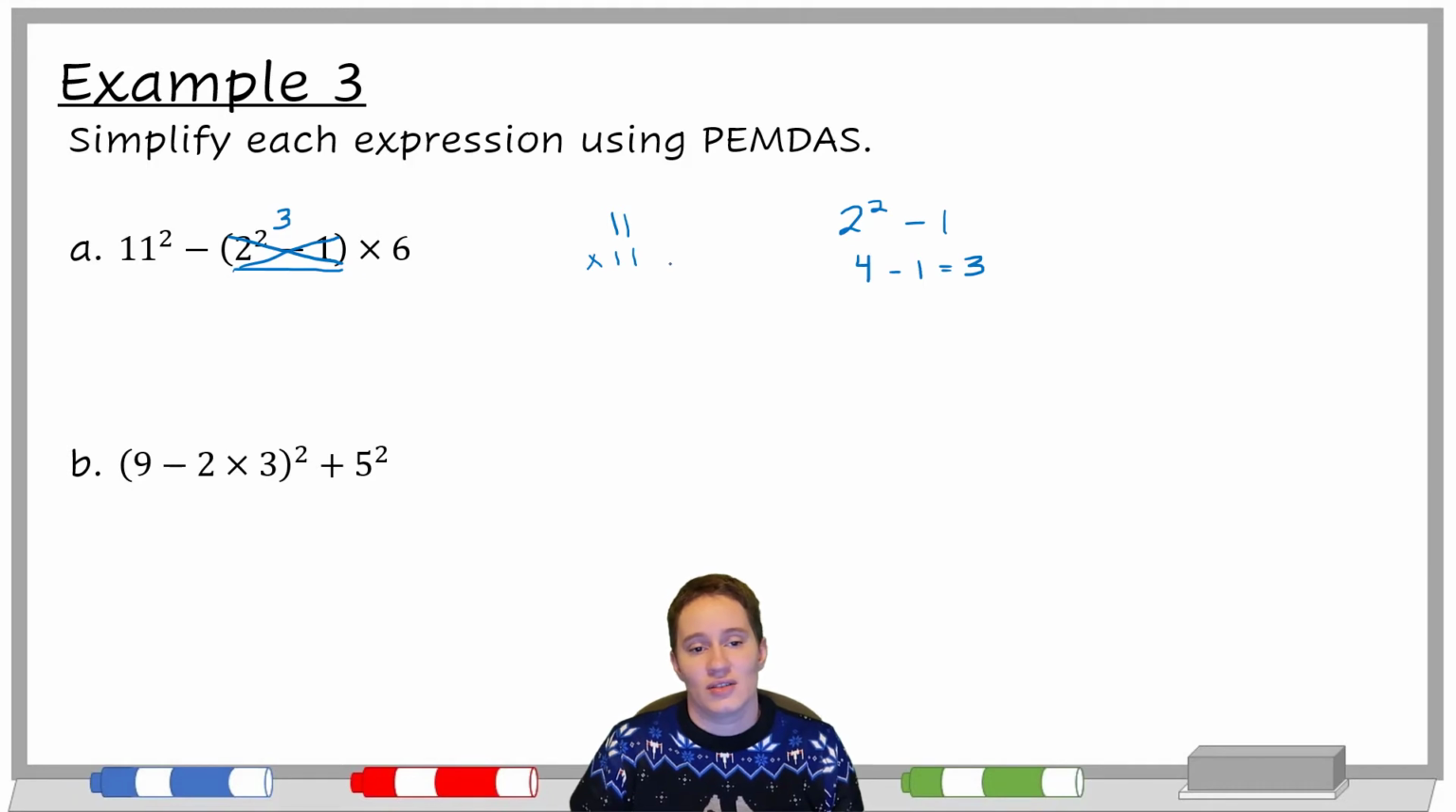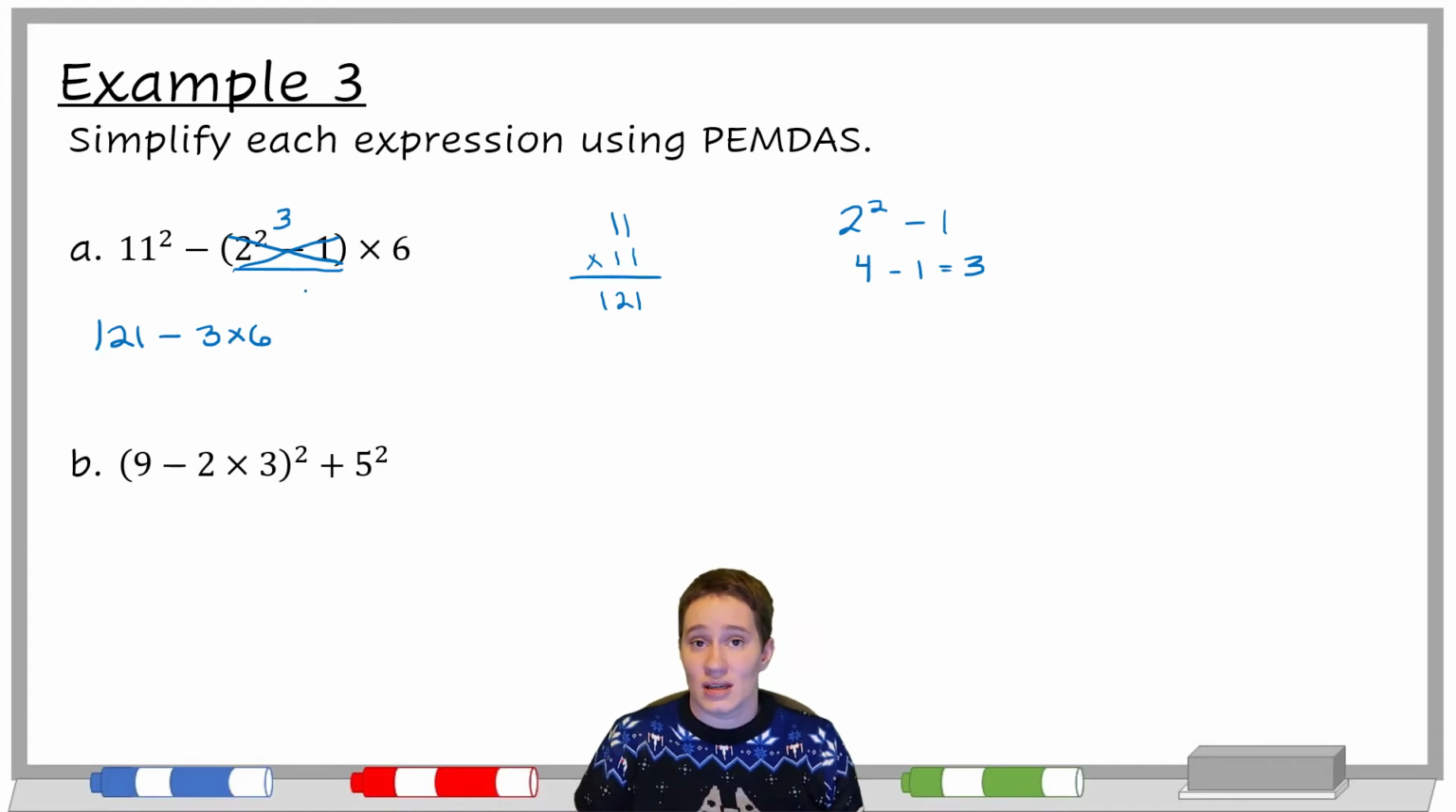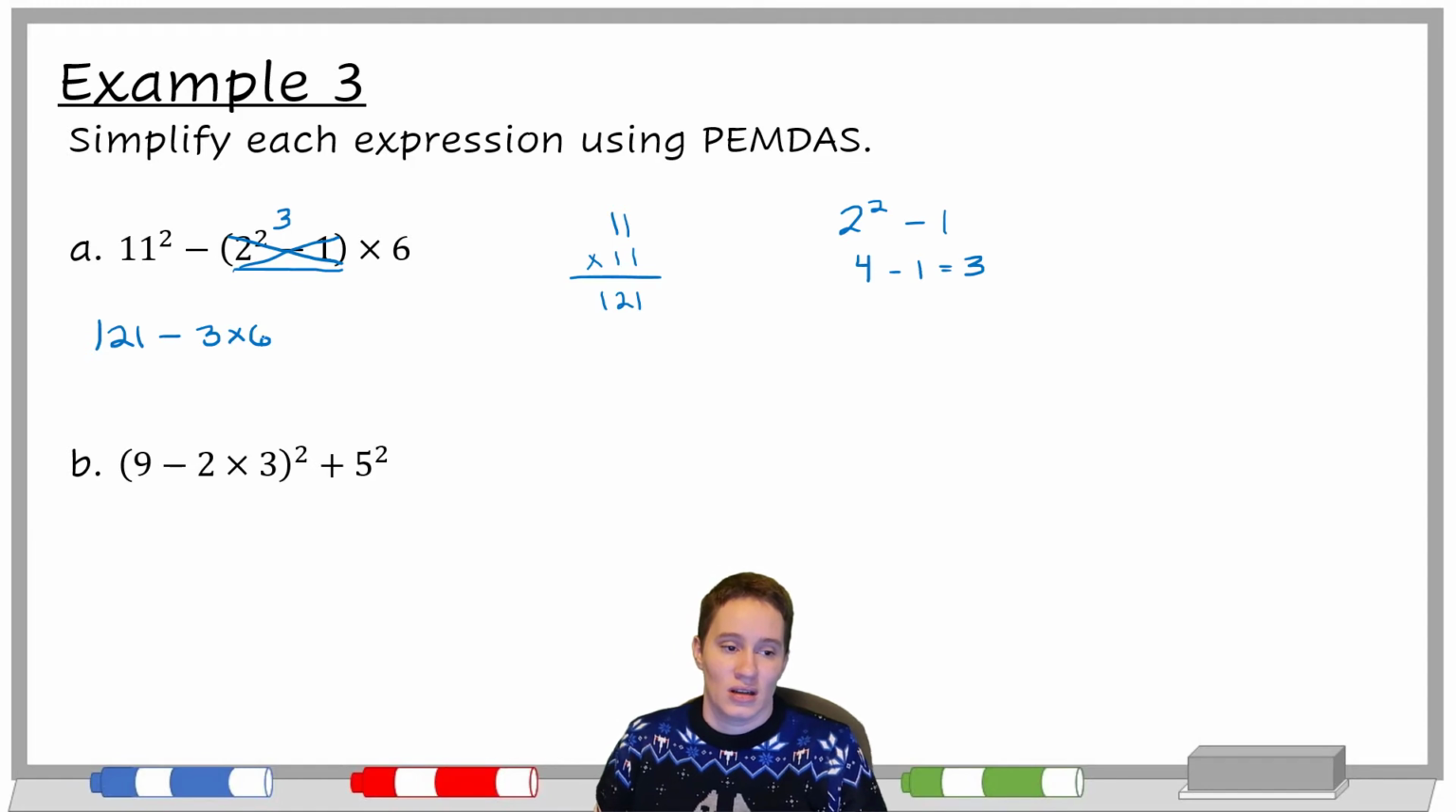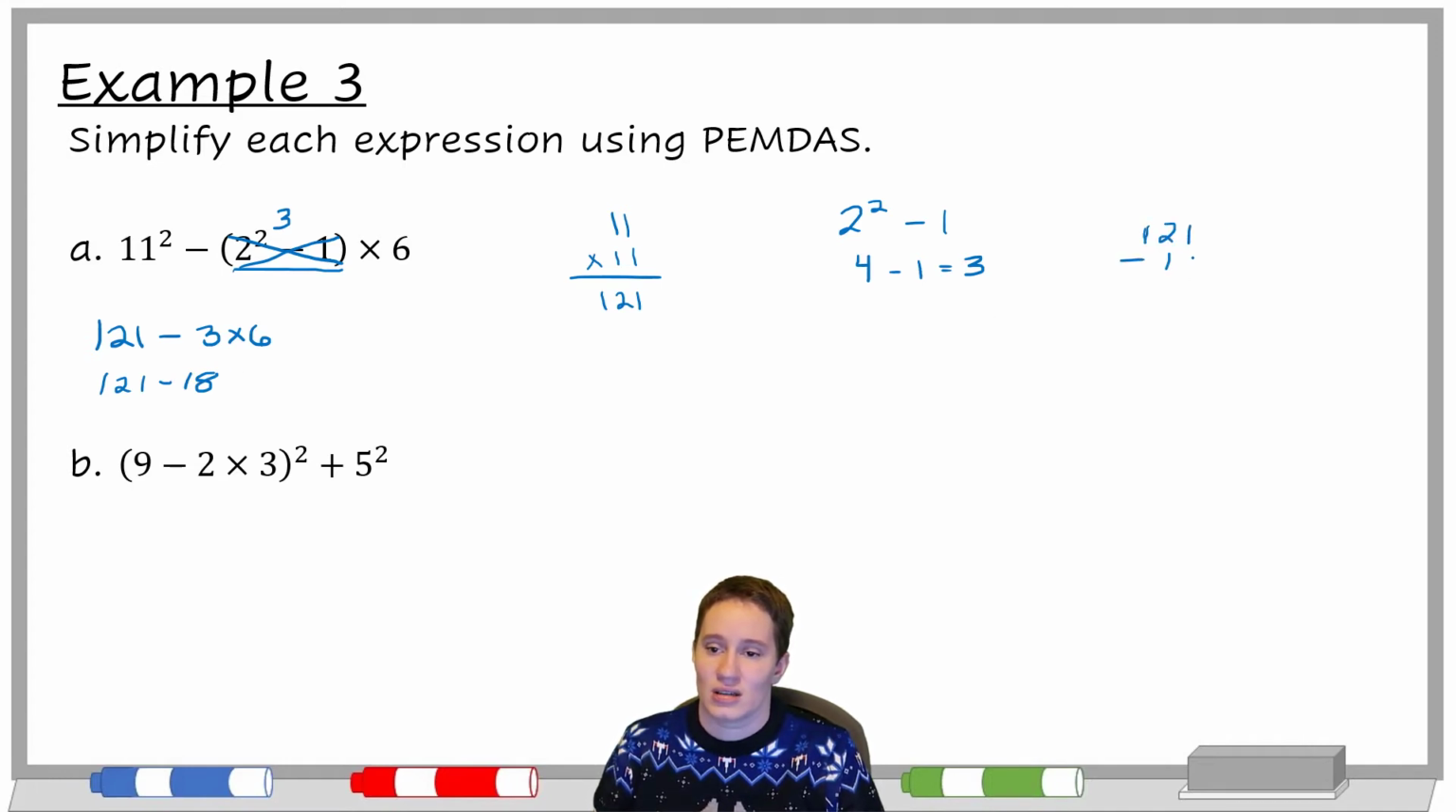I'm sorry. 11 squared is 11 times 11, which is 121. So that's 121 minus 3 times 6. Now 3 times 6 needs to happen before the subtraction, because multiplication comes before subtraction. So 121 minus 18. That might be easier to come out to the side and subtract like this, because we got to borrow. Looks like that's 103.